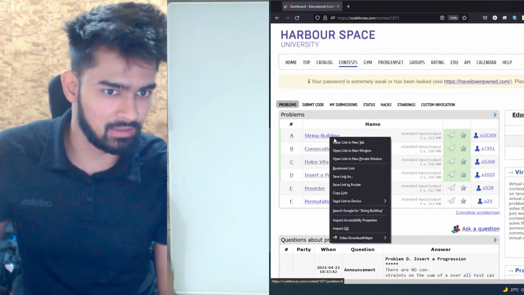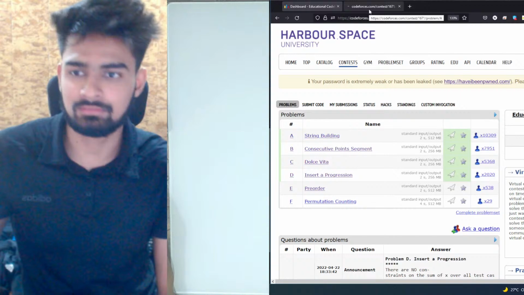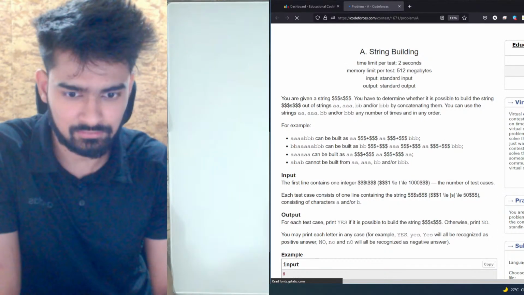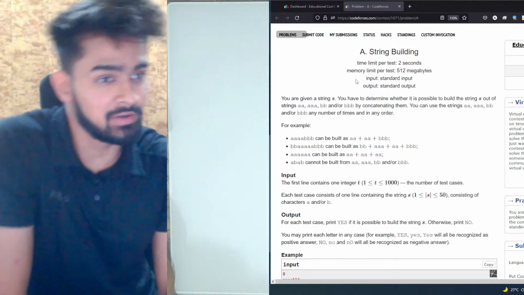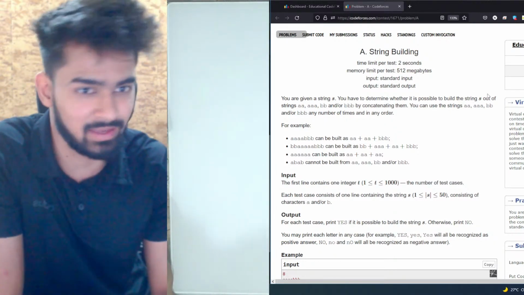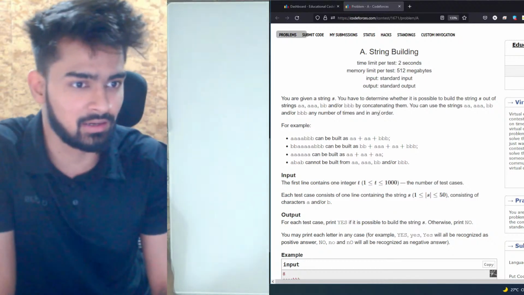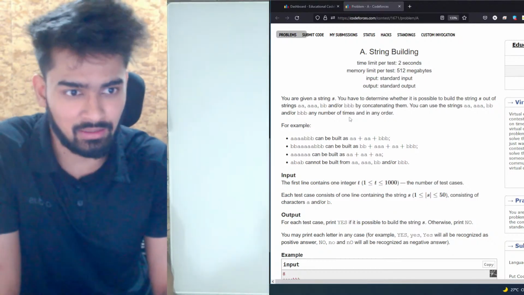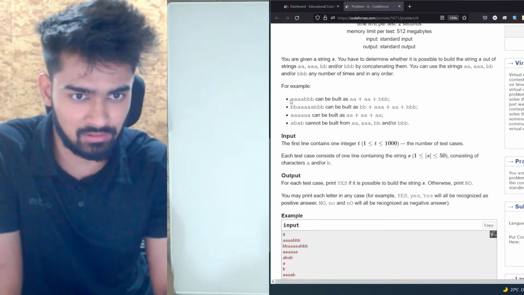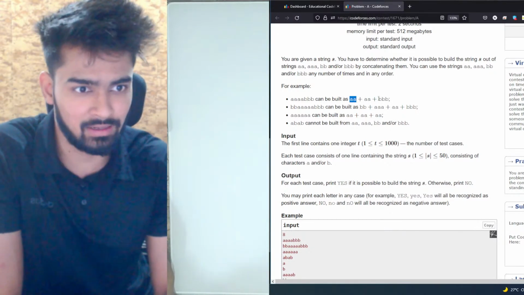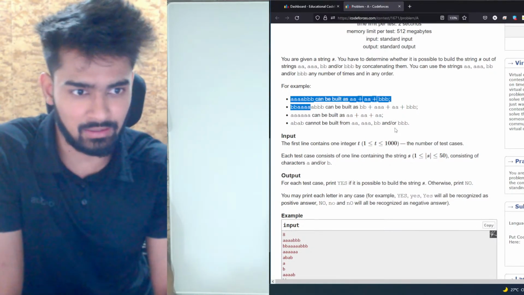I'll start with problem A as usual. You're given a string S. You have to determine whether it is possible to build the string S out of the strings AA, AAA, BB, or BBB by concatenating them. You can use the strings any number of times and in any order. For example, this is made by using AA twice and then BBB. And similarly for all the other examples.